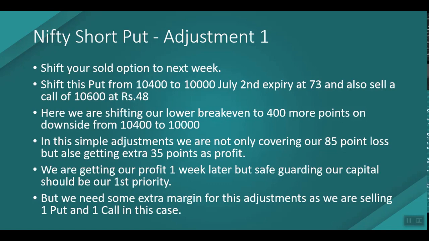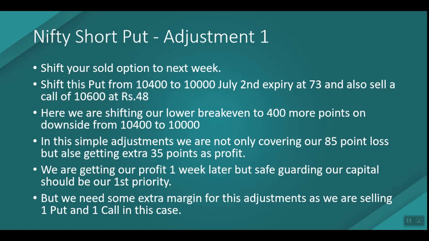So we are covering our 85 points loss and also getting 35 points as a profit. But in this case we are getting the profit 1 week later. Instead of getting the profit on the 25th June, we'll be getting the profit on 2nd July. But our first priority is to safeguard our capital, so we should not lose our capital. That should be the trader's first rule, right?